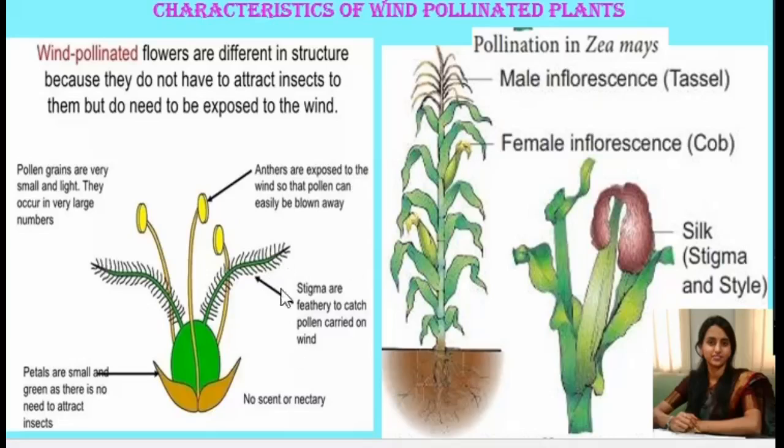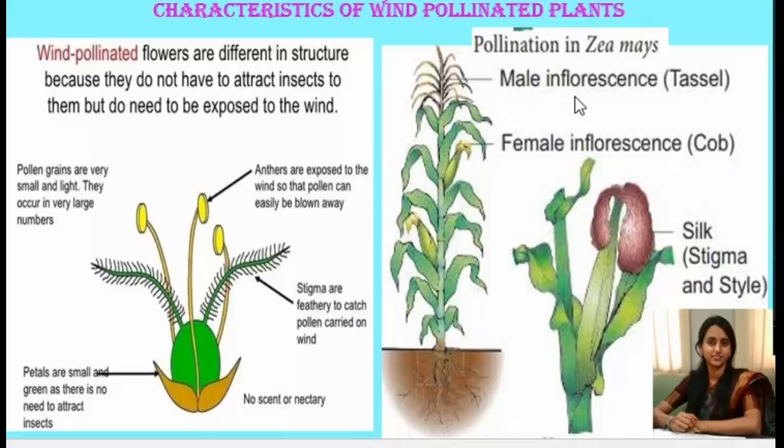Whereas in case of monocotyledonous plants, you might have observed the wind pollinated flowers often have a single ovule in each ovary, and numerous unisexual flowers are packed into an inflorescence. For example, in case of Zea mays, that is the maize plant, the male inflorescence is known as tassel, and the female inflorescence is known as cob.